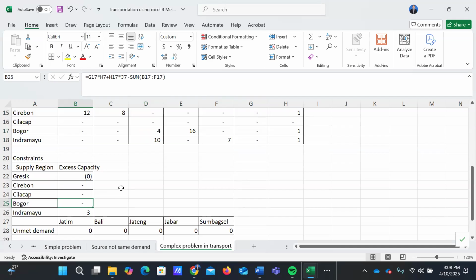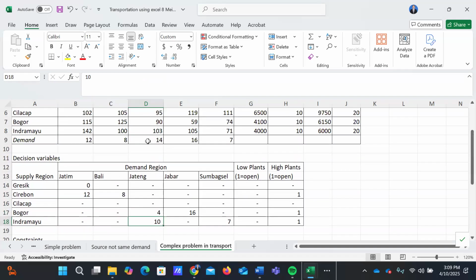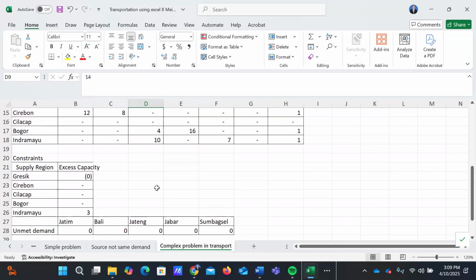Central Java has demand of 14 million units, and it will be fulfilled from Bogor and from Indramayu, totally 14 million units. All demand has been fulfilled, so there is no unmet demand.